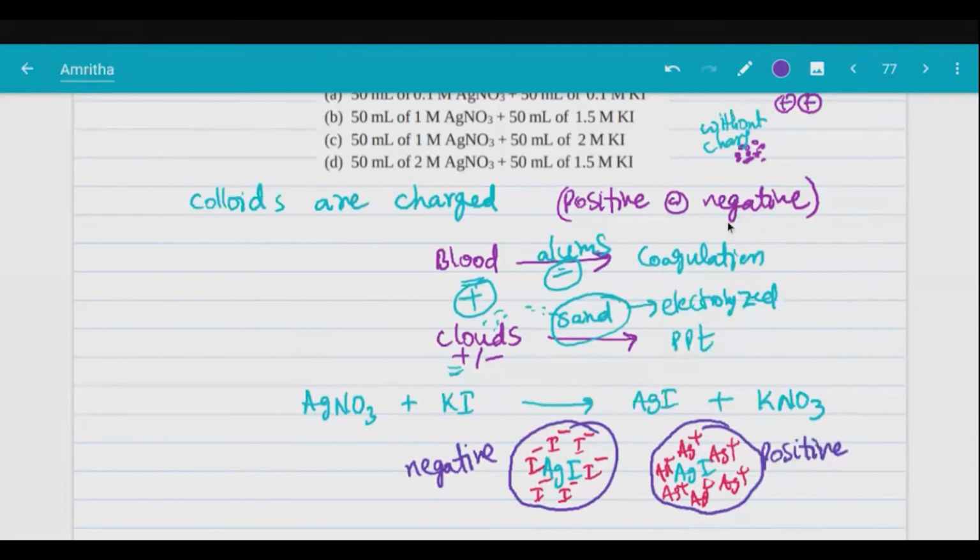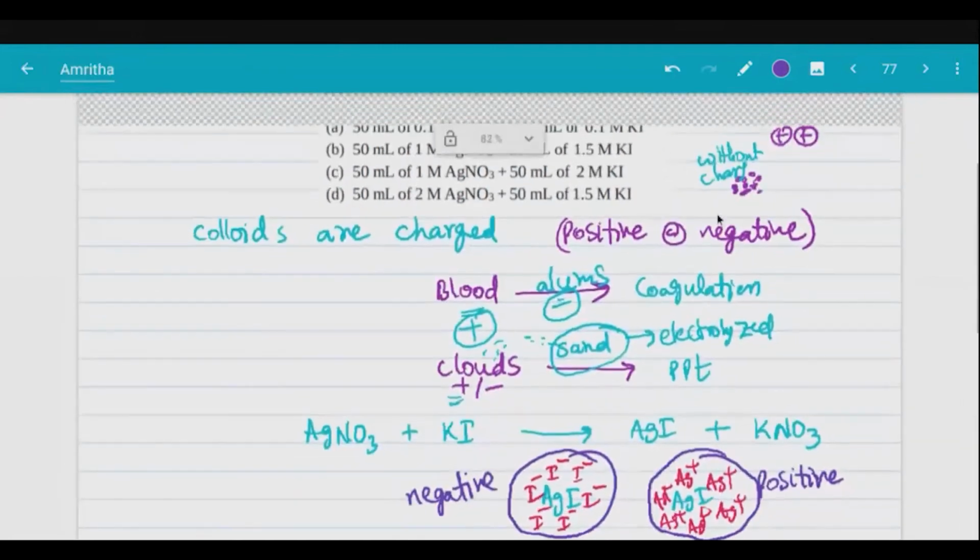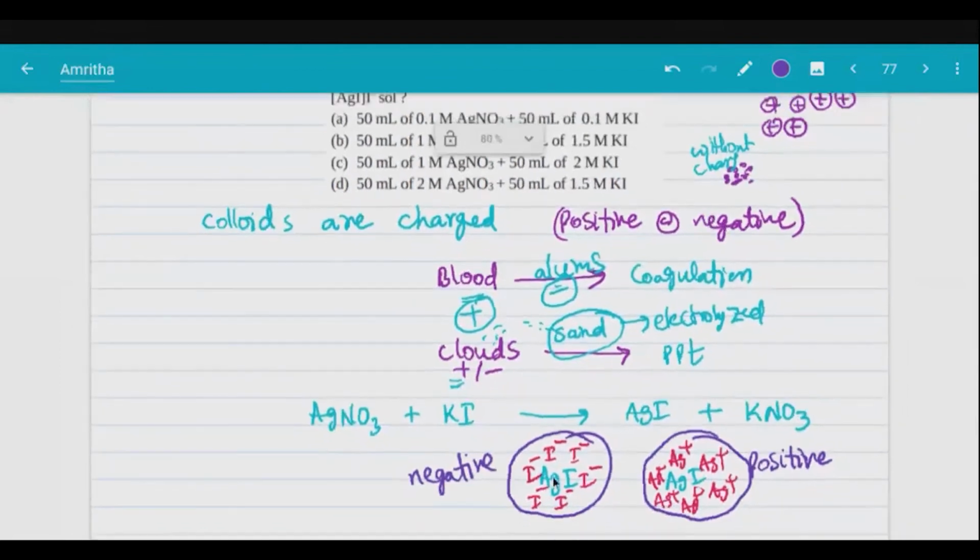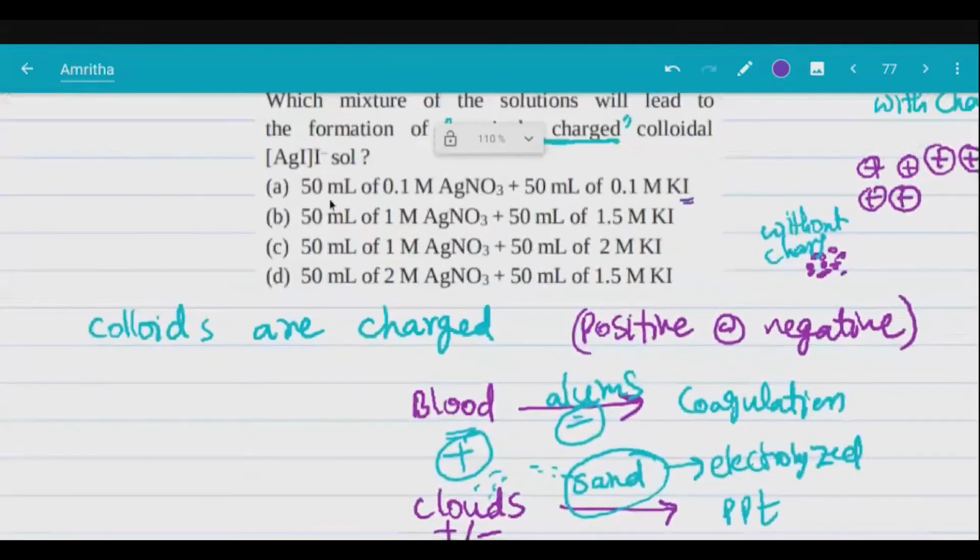Okay, so now one by one we'll check the options. I minus is coming from KI, so where KI is in excess, in that case we get a negatively charged colloid. So option 1, the first option, 50 into 0.15, right? 5 millimoles. So this will not form any colloid here.